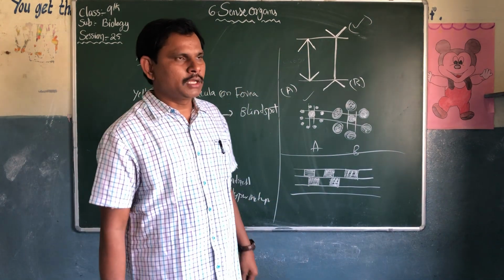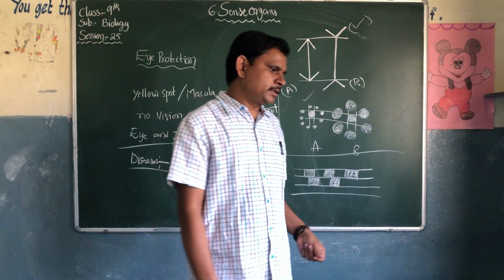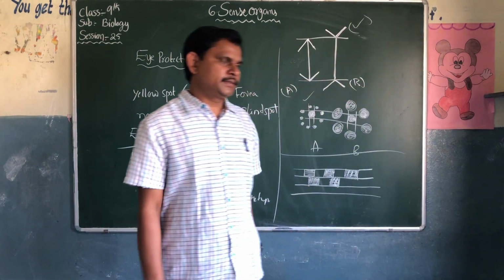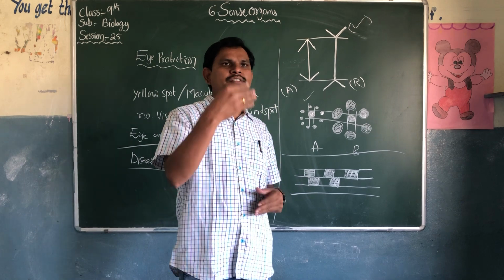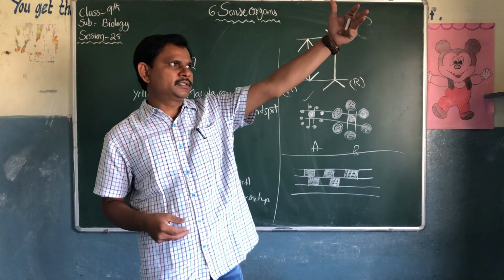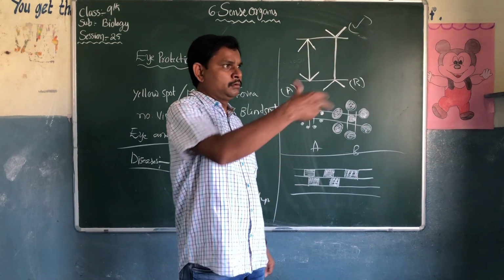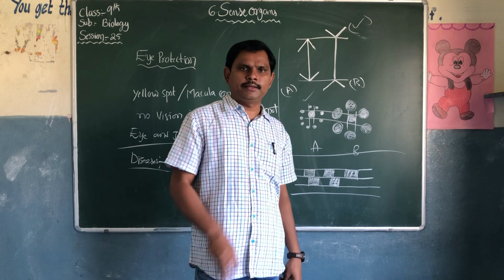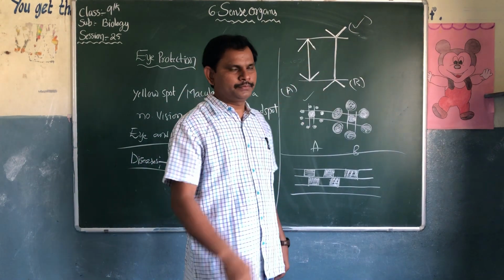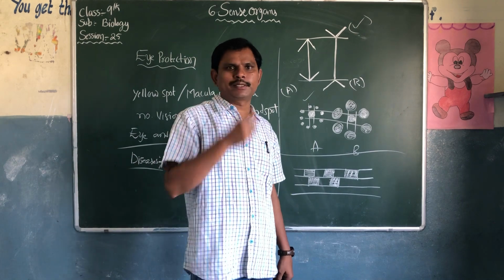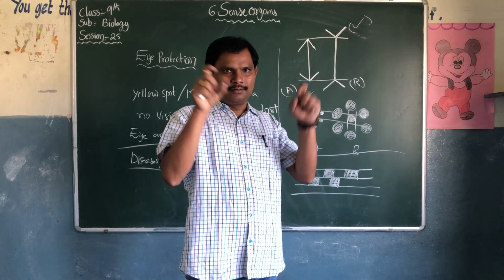Xerophthalmia, night blindness, myopia. Myopia is nothing but nearsightedness. Some students have nearsightedness. So what is farsighted and nearsighted? With farsightedness, they cannot see things far away from the eyes, so the material has to be brought near. That's why we wear spectacles, in which the image will look very big.